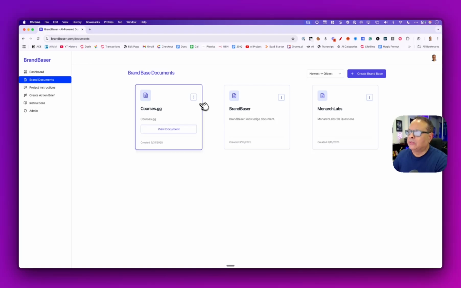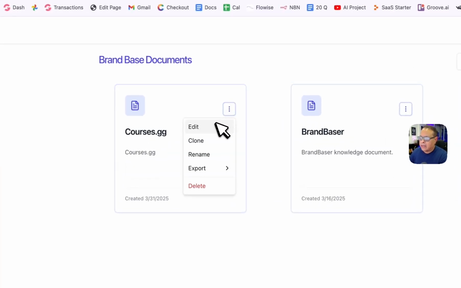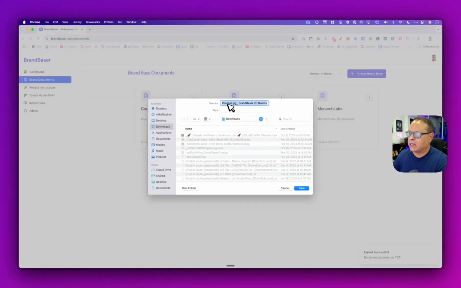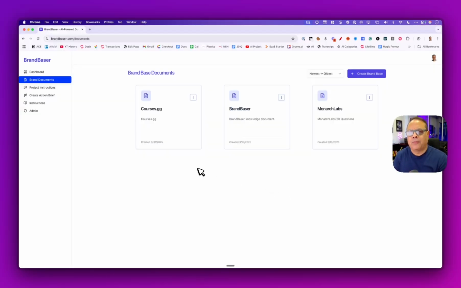What you're going to want to do is simply click edit if you want to make any changes, but most likely you'll just hit export plain text. This will put it onto your desktop with the name. It'll say BrandBaser 20 questions, and you'll hit save and you'll have it on your desktop. You've just completed one of the 3 things that you need for this trifecta to make the perfect output for your copy. All right. Number 2, what you need to do is you need to create ChatGPT projects.